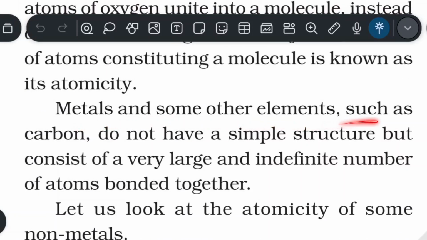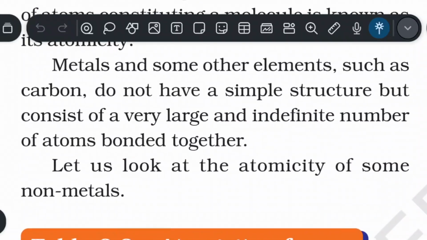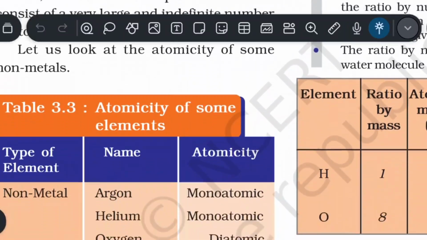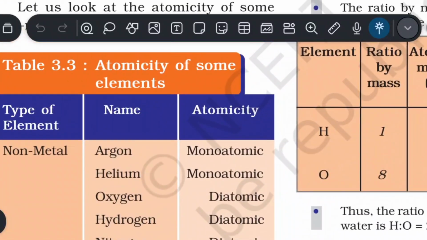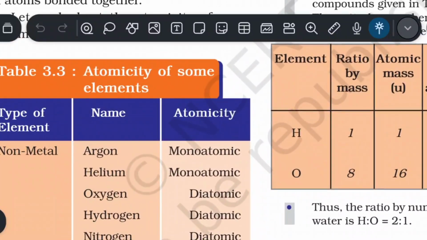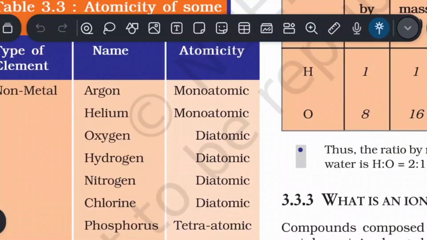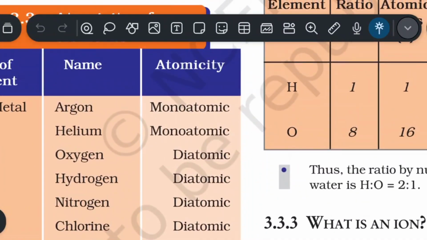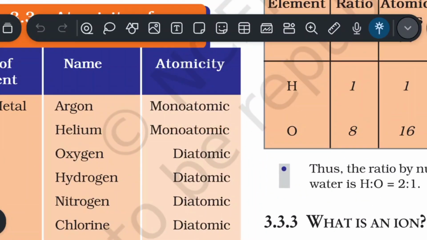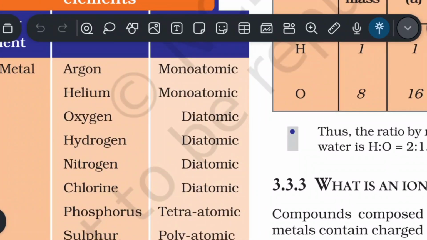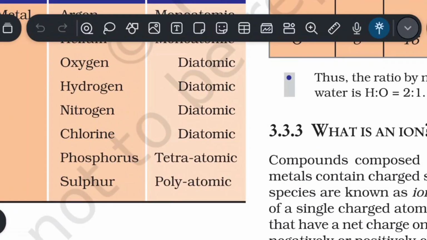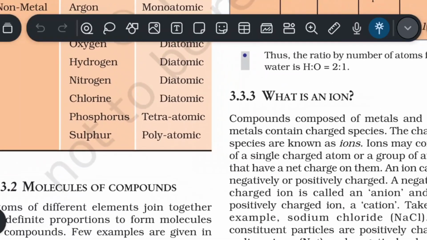Metals and some other elements such as carbon do not have a simple structure but consist of a very large and indefinite number of atoms bonded together. Let us look at the atomicity of some non-metals. Here is the table. You can pause and read it. Atomicity of some elements. I can read it out. Like for non-metals, argon is monoatomic. Helium is also monoatomic. Oxygen is diatomic. Likewise, phosphorus is tetraatomic, and sulfur is polyatomic.